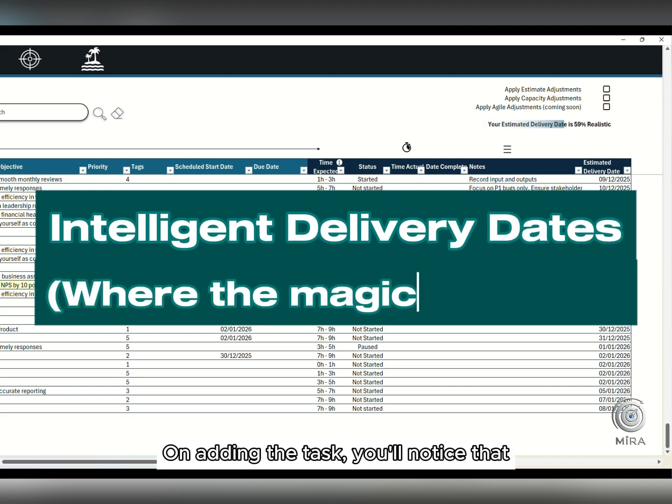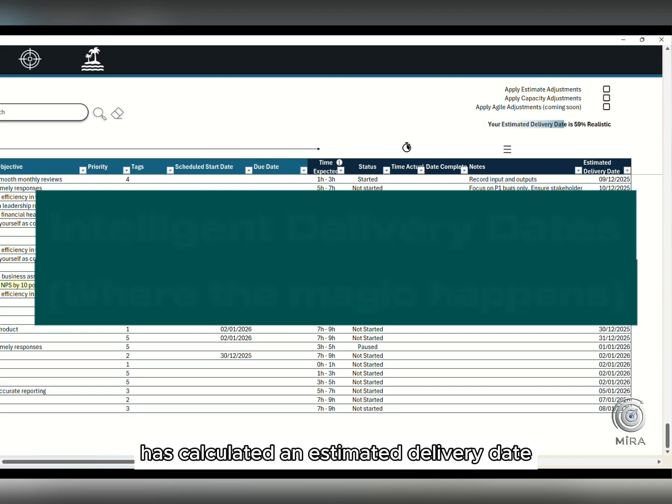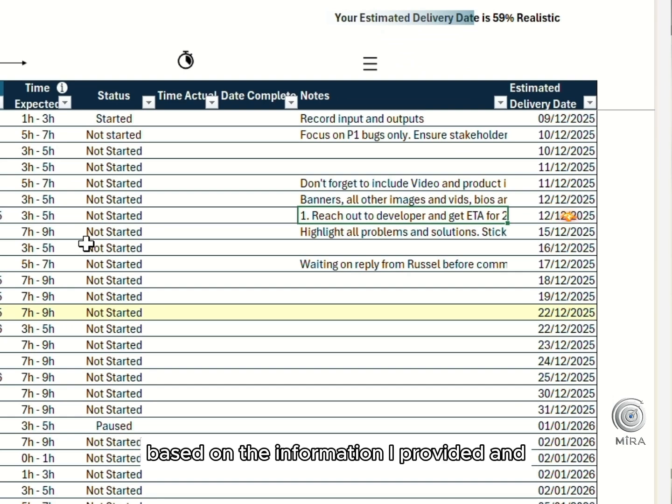On adding the task, you'll notice that Mira has calculated an estimated delivery date based on the information I provided and that task's position in the list. However, we need to change this estimated delivery date from an optimistic, best case scenario delivery date to a realistic delivery date. As you know, Mira will learn your behavior the more you use it, so we need to tell it to apply its learning to create those more realistic delivery dates.